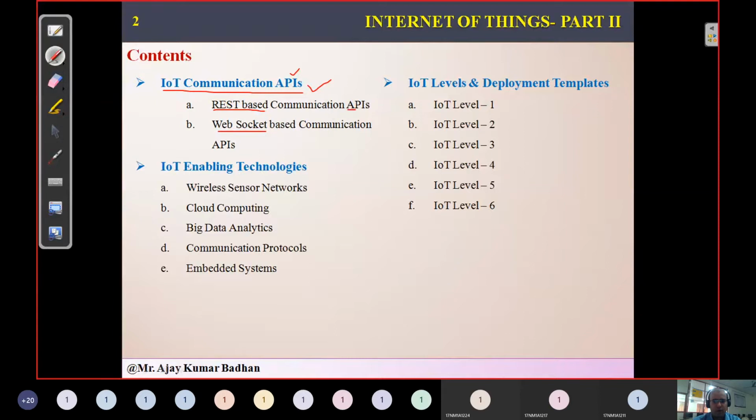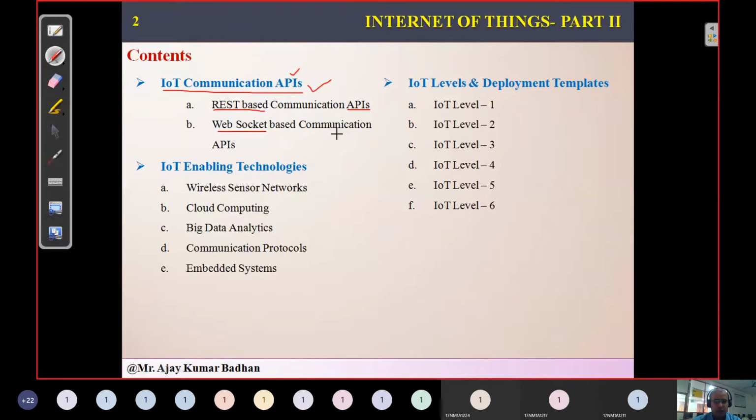This is one type of API which is used by different applications to communicate with our electronic devices, that is, the Internet of Things. For example, temperature and humidity sensors have been deployed in the natural environment, and we want to communicate with them with the help of an application.